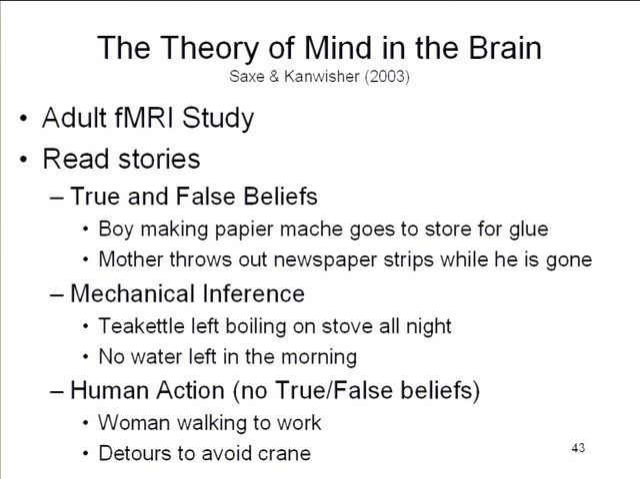And so what Saxe and Kanwisher did was to image adult subjects' brains while they were reading these stories and to try to identify a particular part of the brain that was active when subjects are processing stories about true and false beliefs, but not particularly active when people are processing stories about mechanical inferences or about human actions.